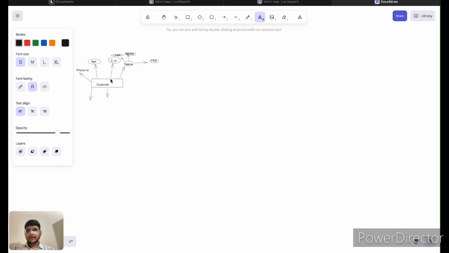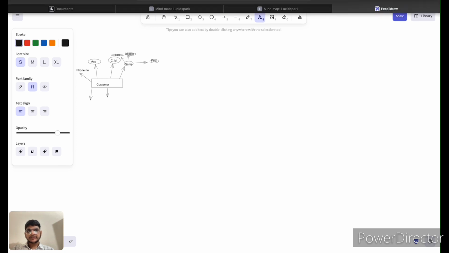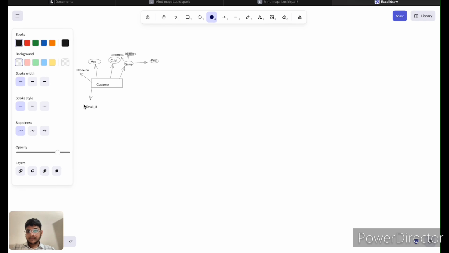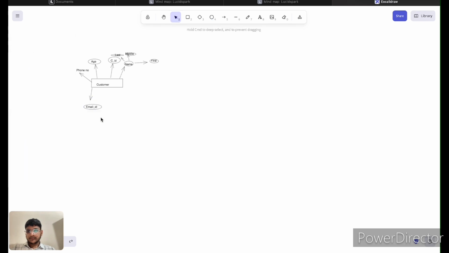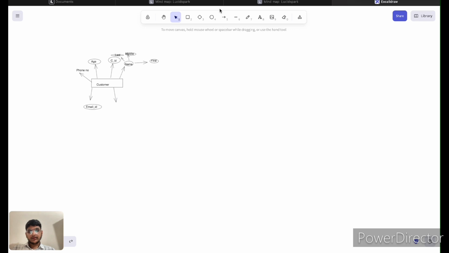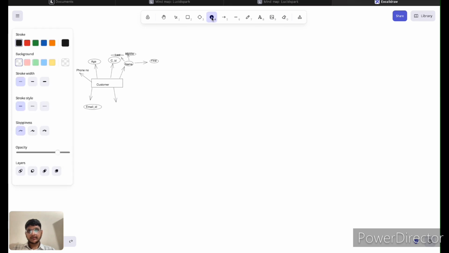Similarly, the email ID of the customer. And address of the customer, which is a multi-valued attribute of the customer entity.